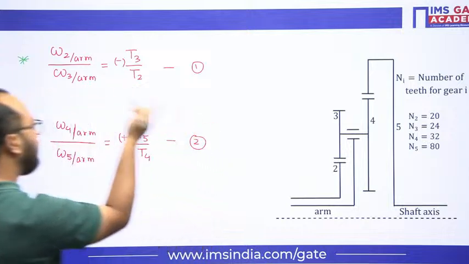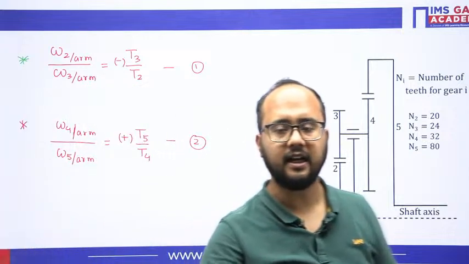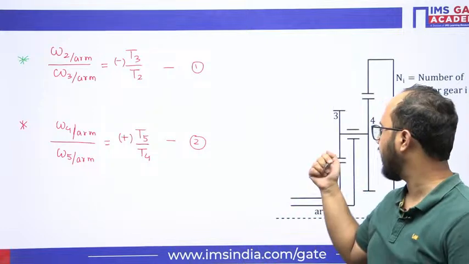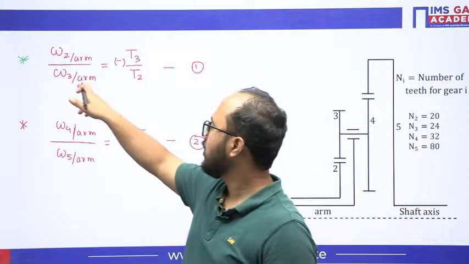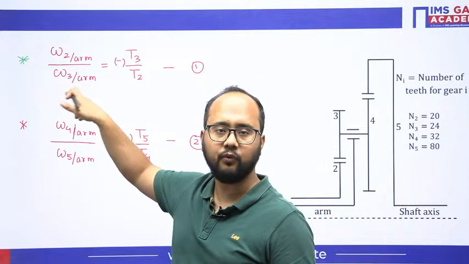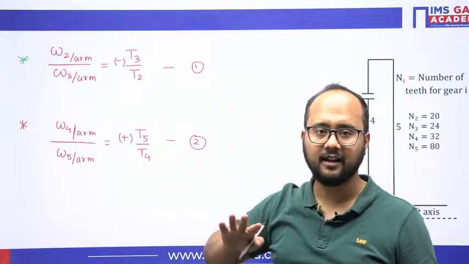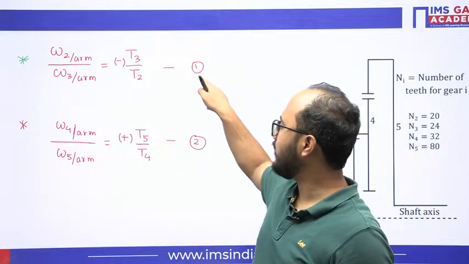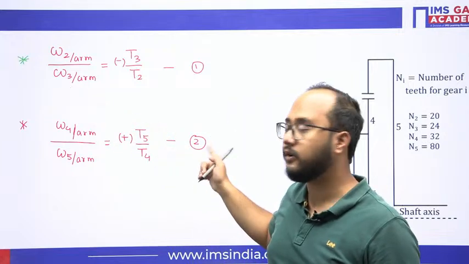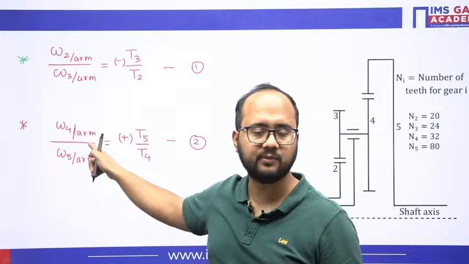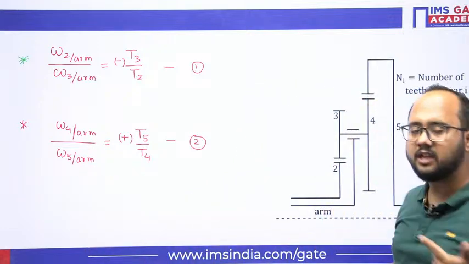Now let's suppose I multiply both the equations. As everyone knows, gears 3 and 4 are on the same shaft, so they will have the same speed. Once I multiply equations 1 and 2, the denominator in equation 1, omega 3 with respect to arm, and the numerator in equation 2, omega 4 with respect to arm, are equal because gear 3 and gear 4 are on the same shaft.